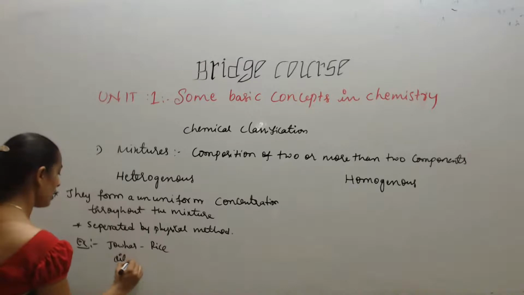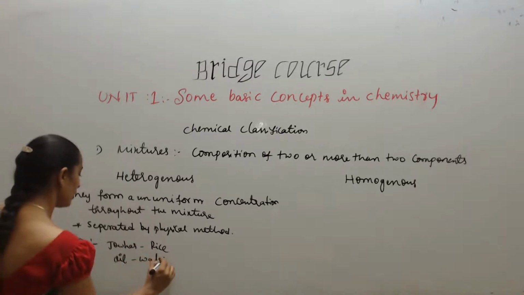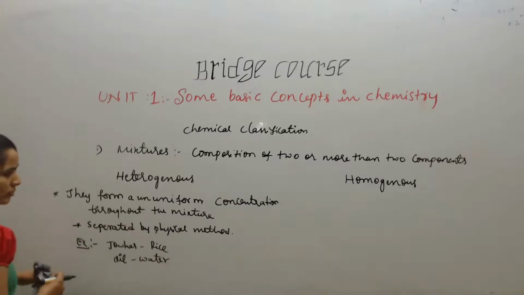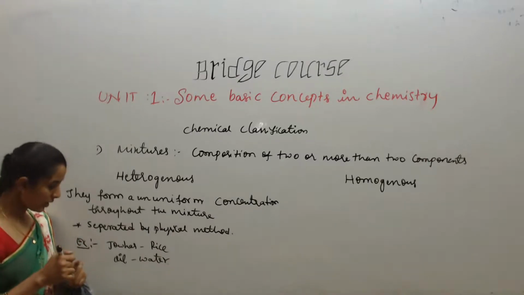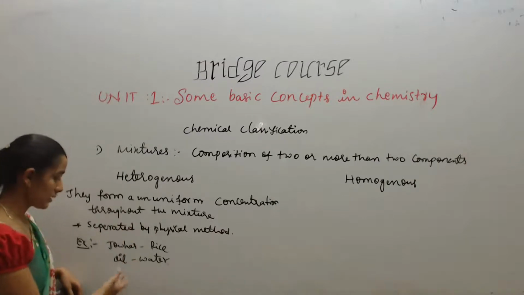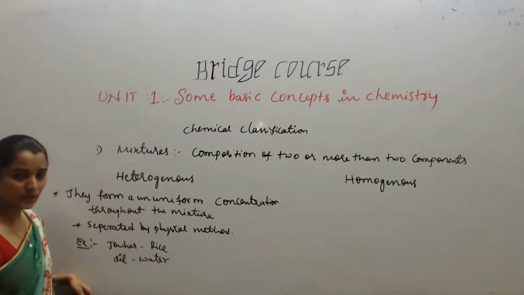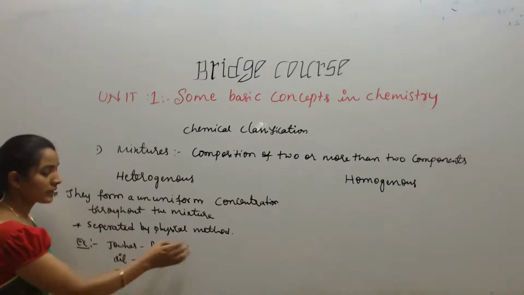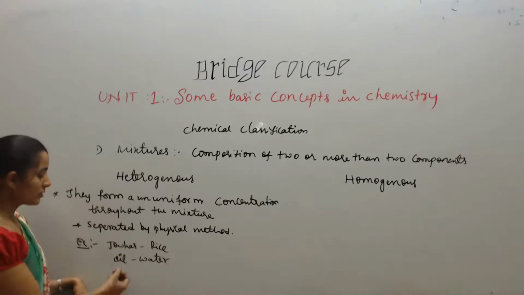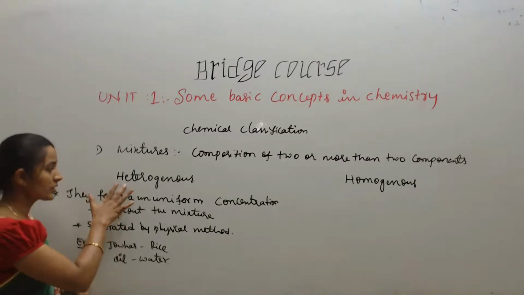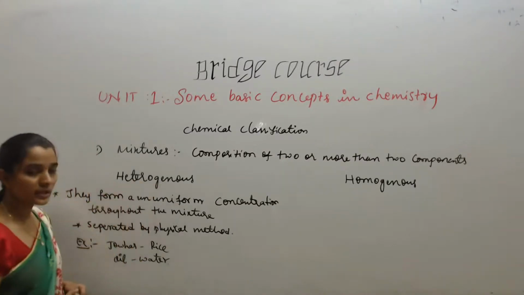Next, oil and water. Oil and kerosene, whatever it is. So here what happens, students? They form a non-uniform concentration, as I told you. They didn't mix up with each other. In the mixture also, here we can separate jowar, we can separate rice. Here also we can separate oil, we can separate water. So this type of mixture is called as heterogeneous mixture.